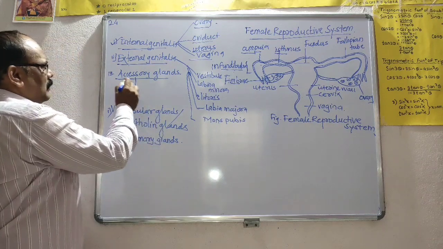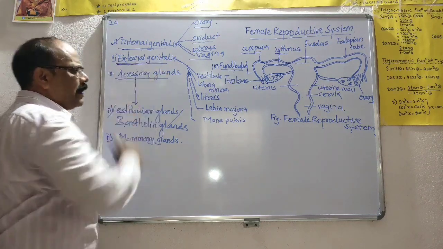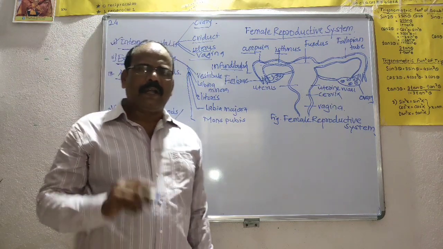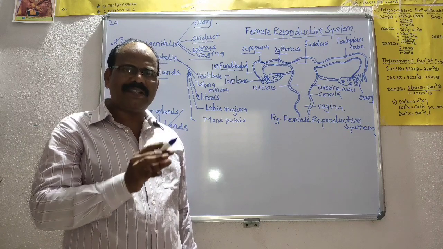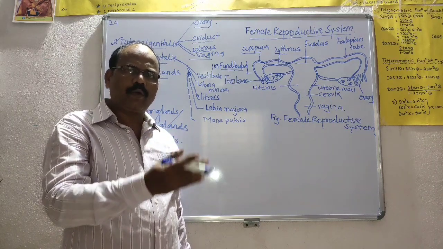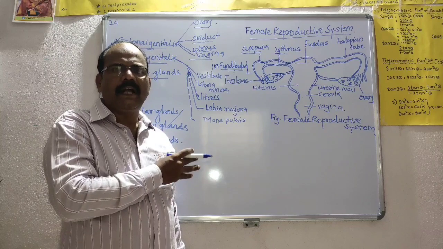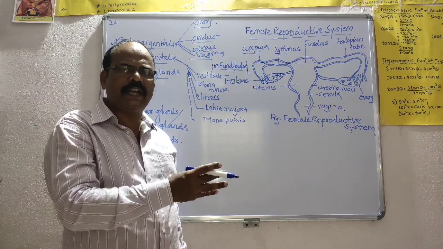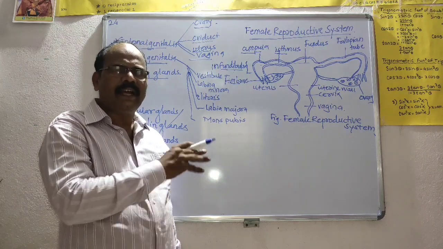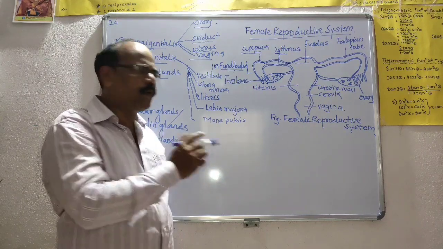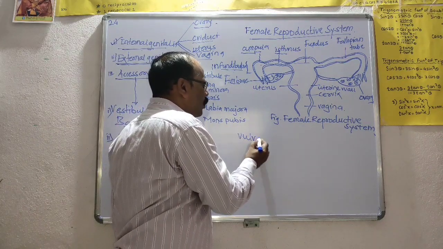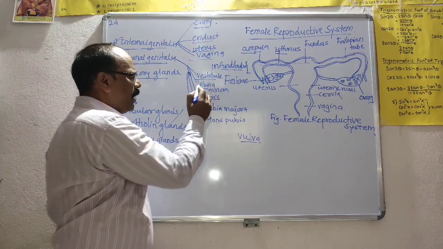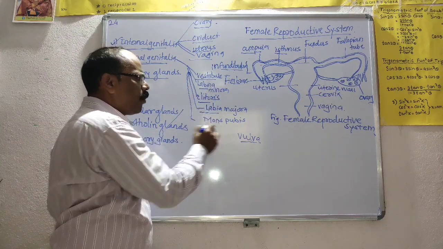The next part is the external genitalia. External genitalia means the female reproductive organs which are present external to the vagina. Collectively, it is called the vulva. This vulva consists of different parts like the vestibule, labia minora, clitoris, labia majora, and mons pubis.